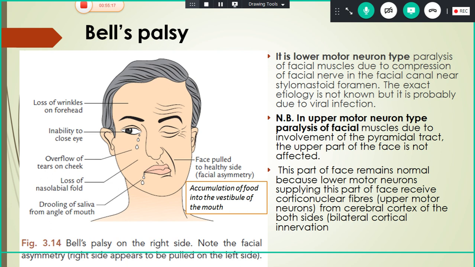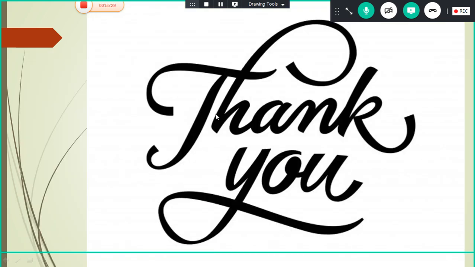Okay. So Bell's palsy is an important 5-mark question. It is a clinical anatomy case also for you. It's very important. Okay. So that's all about the applied anatomy and the muscles of the face and nerve supply. So with this I finished the class. Okay.